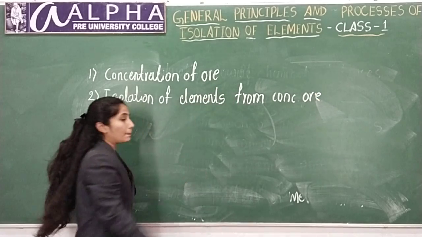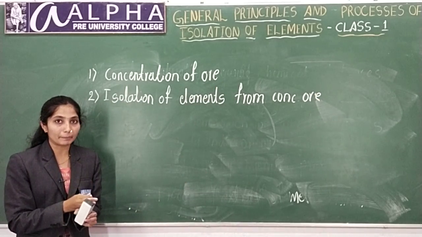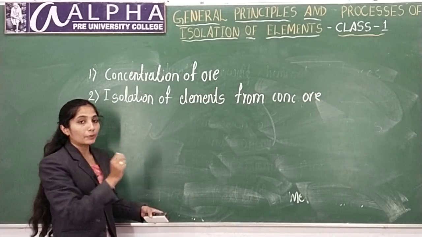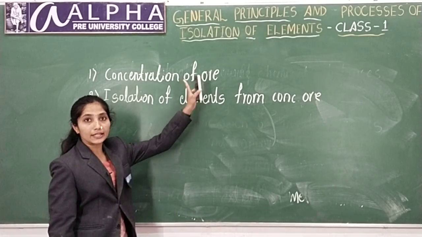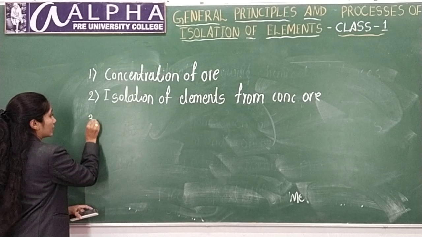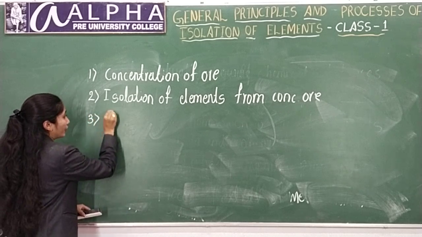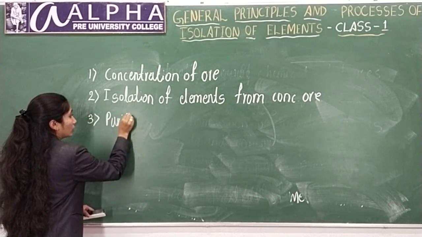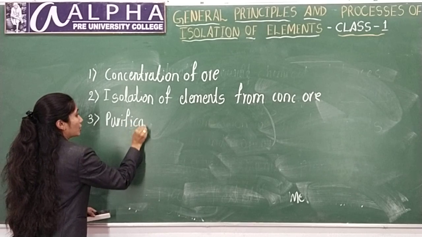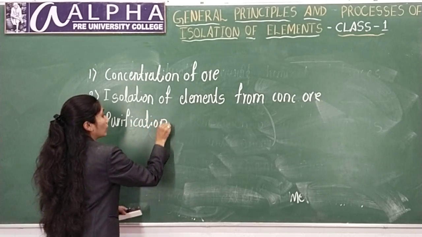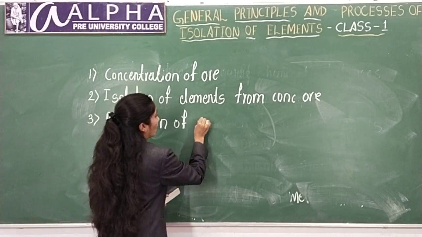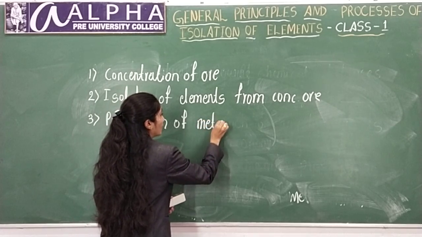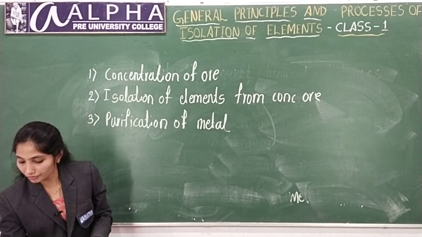Here in the first step you are going to concentrate the metal, and in the second step you are going to isolate the metals from this concentrated ore, and the last, third step is purification of metals.